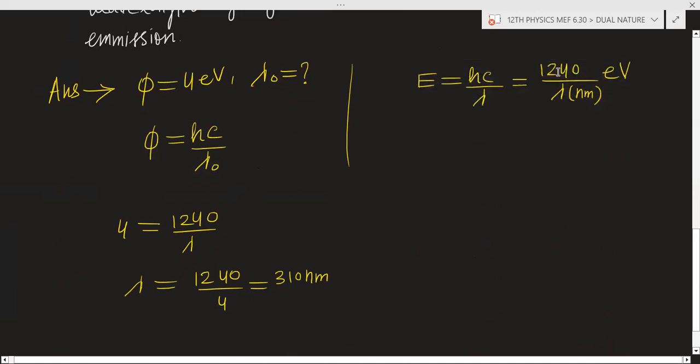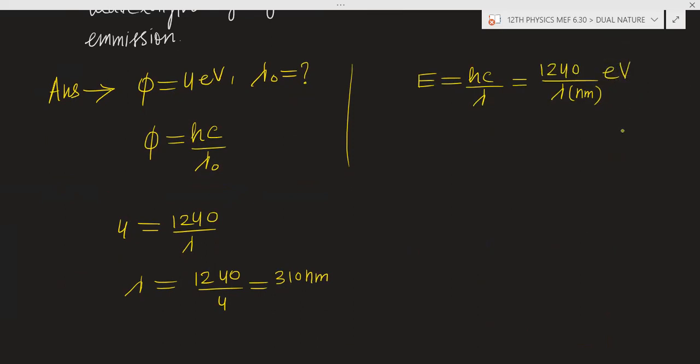Energy can be given as 1240 by lambda, but you have to put lambda in nanometer, then you will get the energy in electron volt. For example, lambda is given as 310 nanometer, and for this lambda calculate the energy of photon in electron volt.